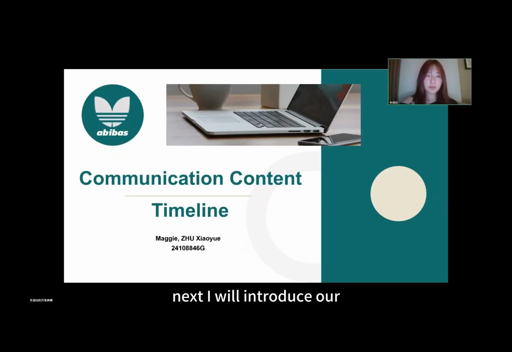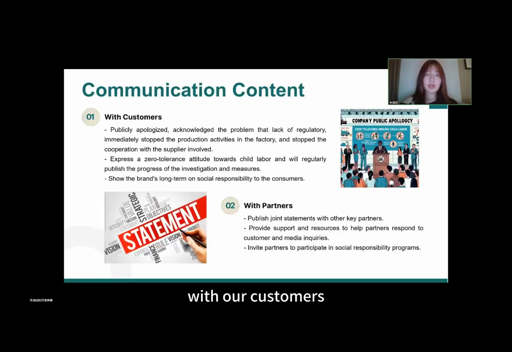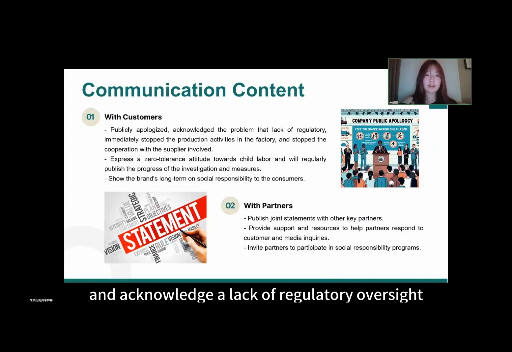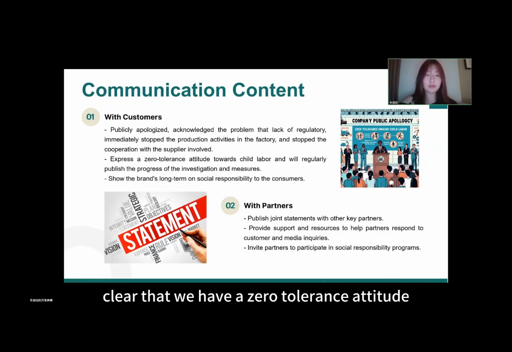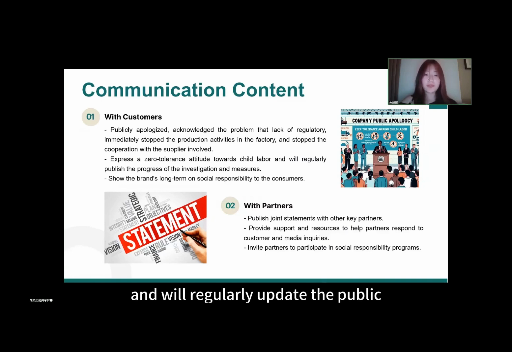Next, I will introduce our communication content and the timeline. With our customers, we will publicly apologize and acknowledge the lack of regulatory oversight, hold production at the factory, and stop cooperation with the involved supplier. We want to make it clear that we have a zero-tolerance attitude on child labor and will regularly update the public on our investigation progress and corrective measures.